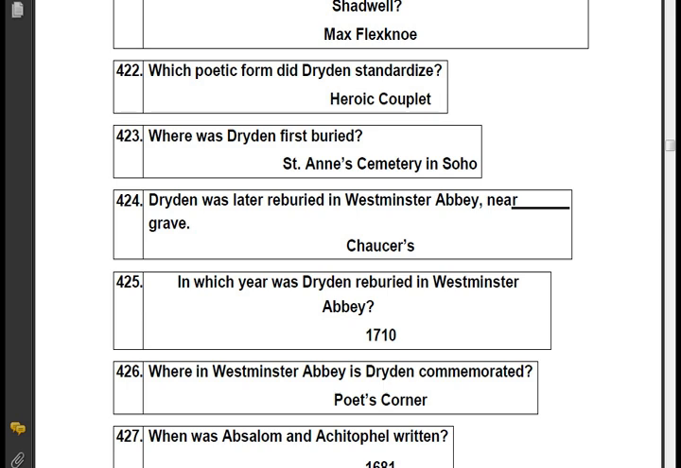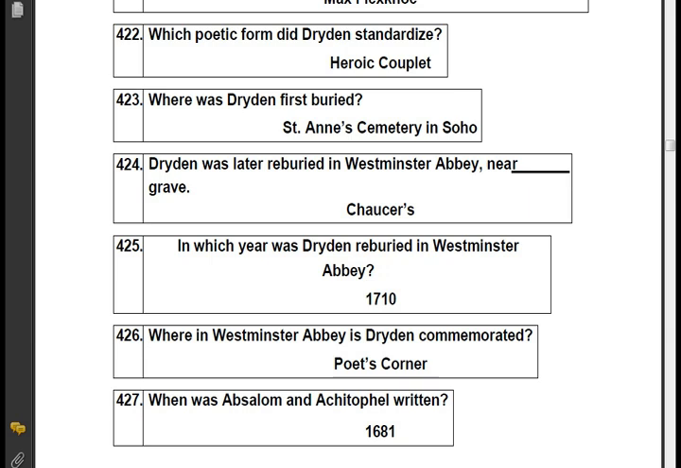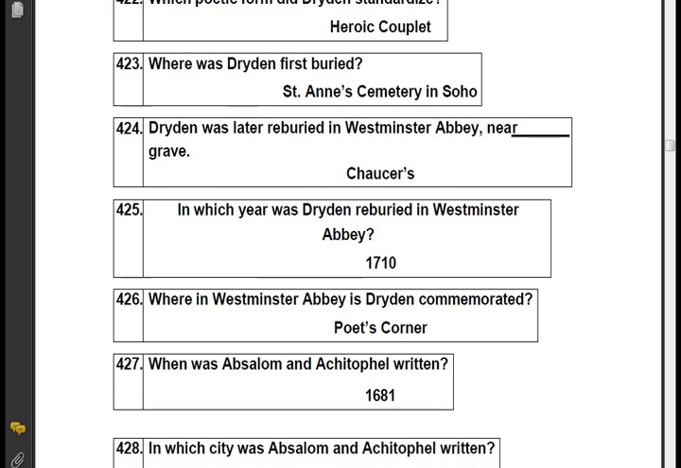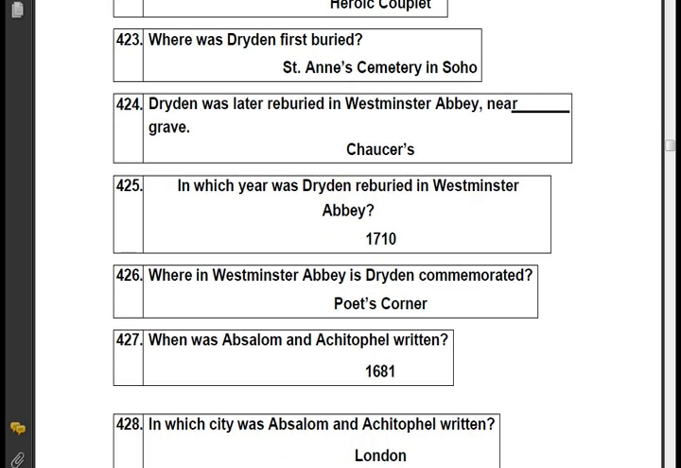Dryden was later reburied in Westminster Abbey near Chaucer's grave. In which year was Dryden reburied in Westminster Abbey? 1710. Where in Westminster Abbey is Dryden commemorated? Poets' Corner.